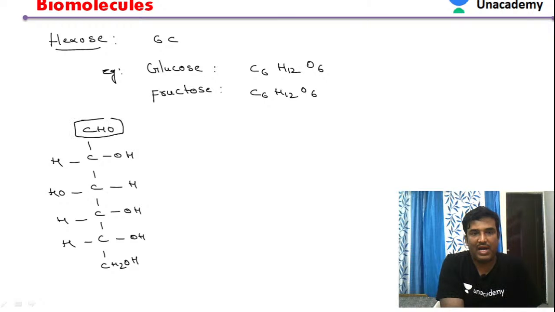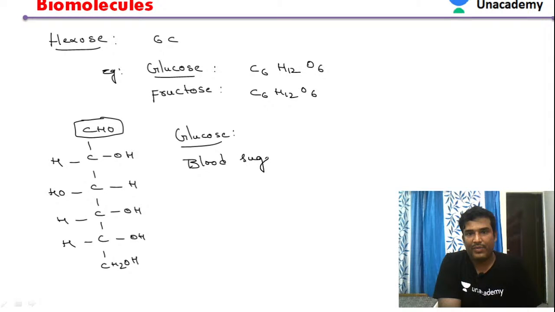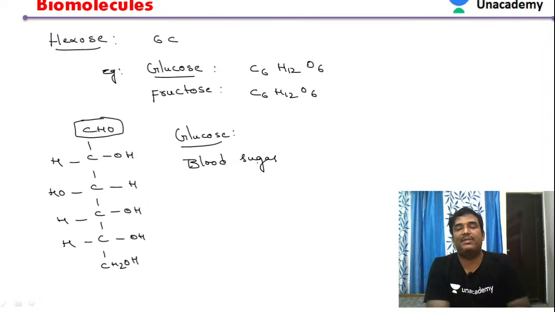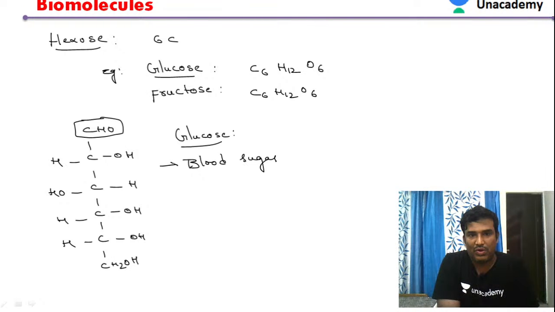This glucose has an aldehyde group. Glucose is present in the blood, so it is also called blood sugar. We consume glucose when a person does not have energy. We consume it in the form of dextrose, and glucose is also called corn sugar.